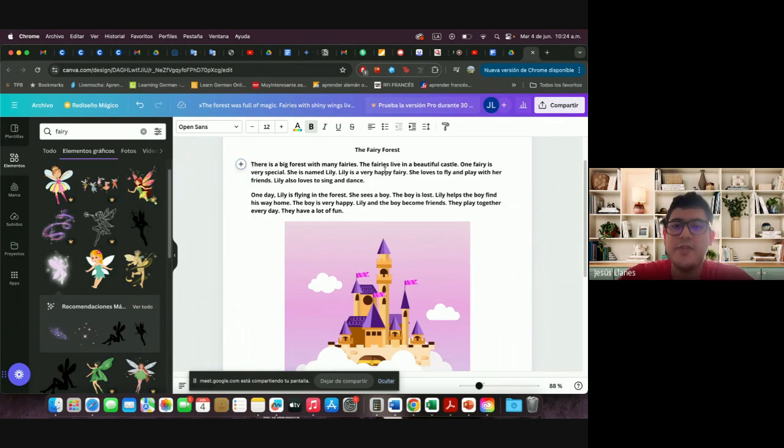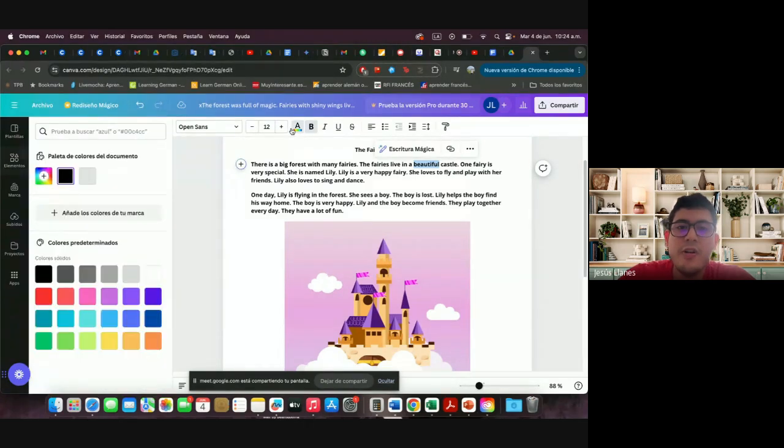So for example, if the students don't understand this word, I just ask them to, okay, go and change the color for me, and then we can check those words, and we can translate them, and we can understand those words. Or I also ask them, okay guys, can you read that for me again, so that we can practice your speaking. And I can also ask some questions about the story.